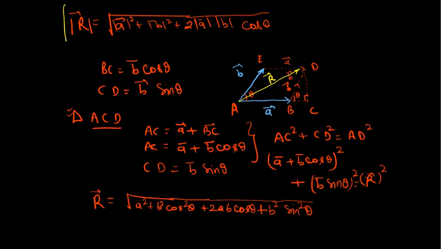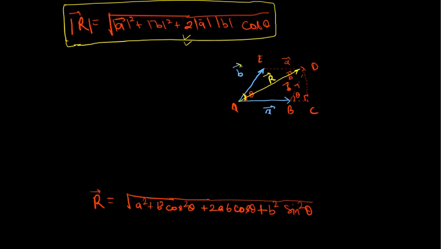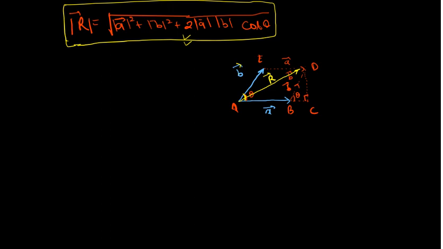So whenever we are going to add two vectors, it is required to have their vector direction, their magnitude and the angle between these two vectors. Okay, so this will be the resultant of these two vectors. So if I want to calculate the direction also, direction means at what angle the resultant is making with respect to A or with respect to B. So I have to calculate this angle.